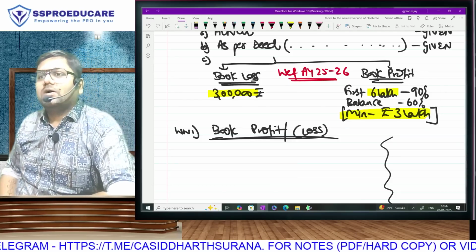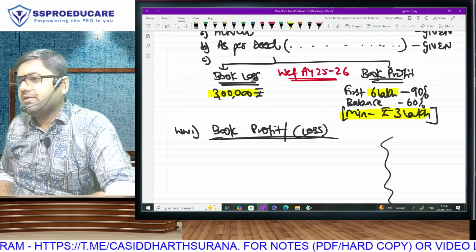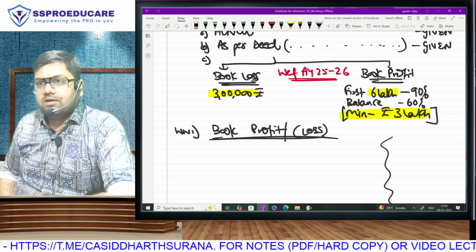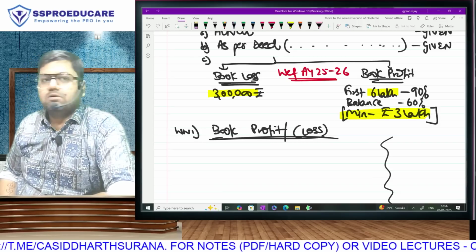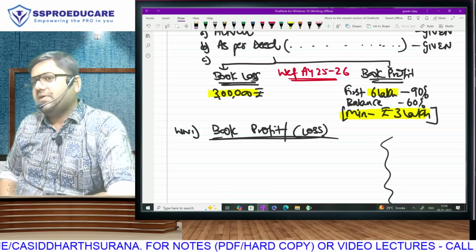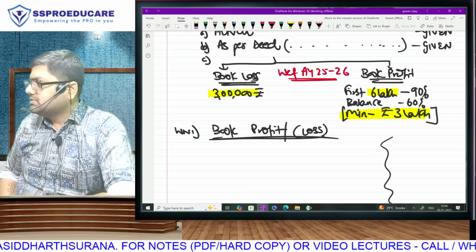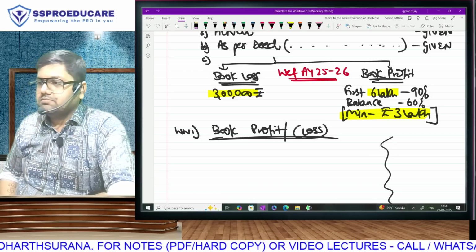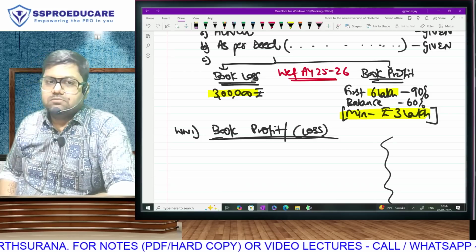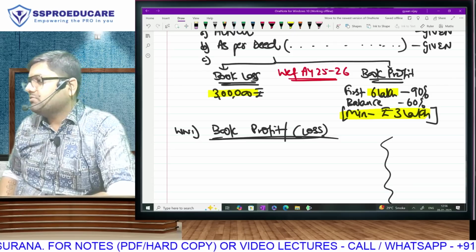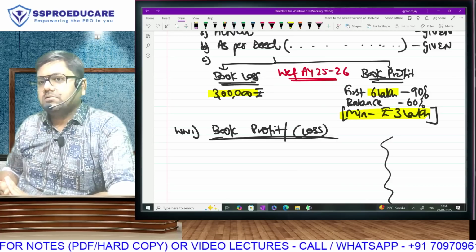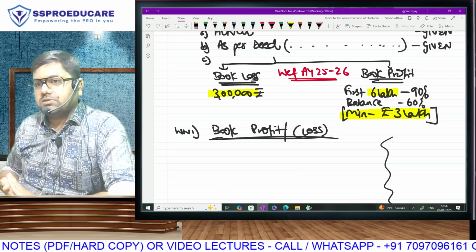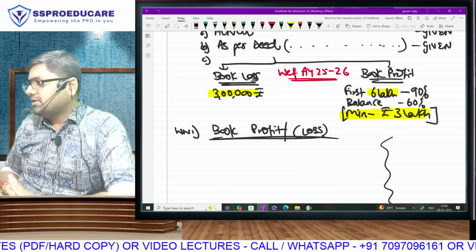You understand? So continue, please continue. Positive 1 rupee, 3 lakh. You don't want to use calculator. Okay. Positive 1,000, positive 1 lakh, still 3 lakh. Positive 1 lakh 50,000 rupees, positive 3 lakh rupees, still 3 lakh, because minimum 3 lakh.